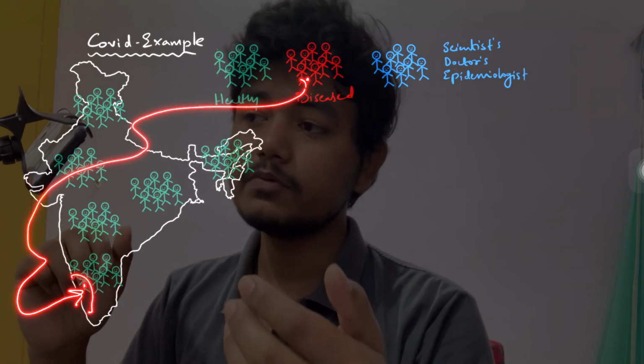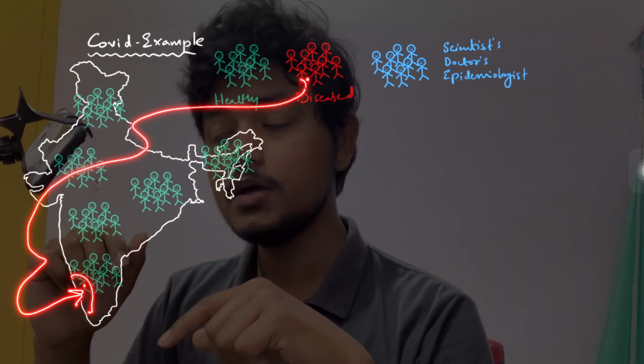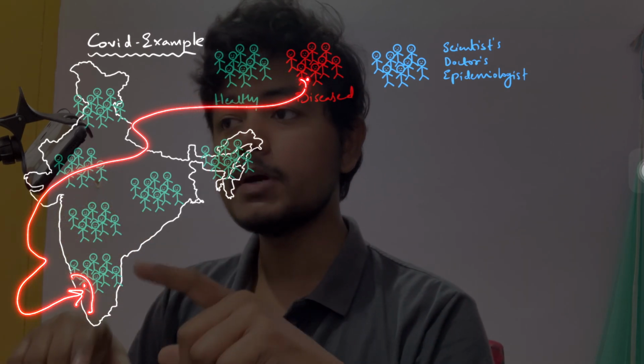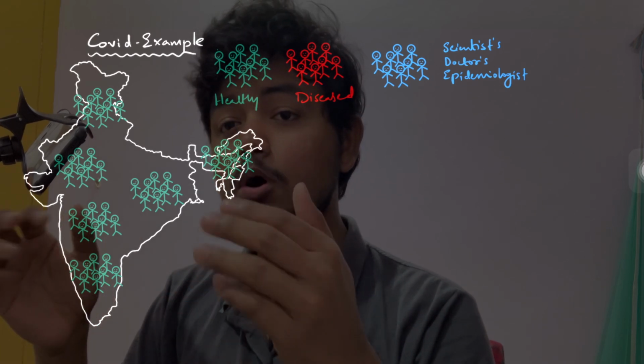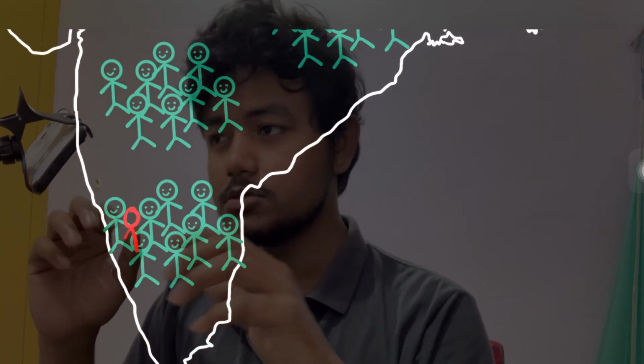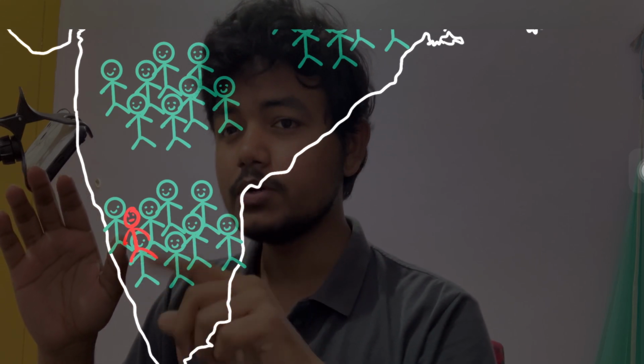Now, what do you think will happen? So this person has come back all the way from China till India. In between the travel, he might have spread the virus to many people. So all of them are coming back to India. But the first case reported was this person. So as you can see, one person has turned into red.